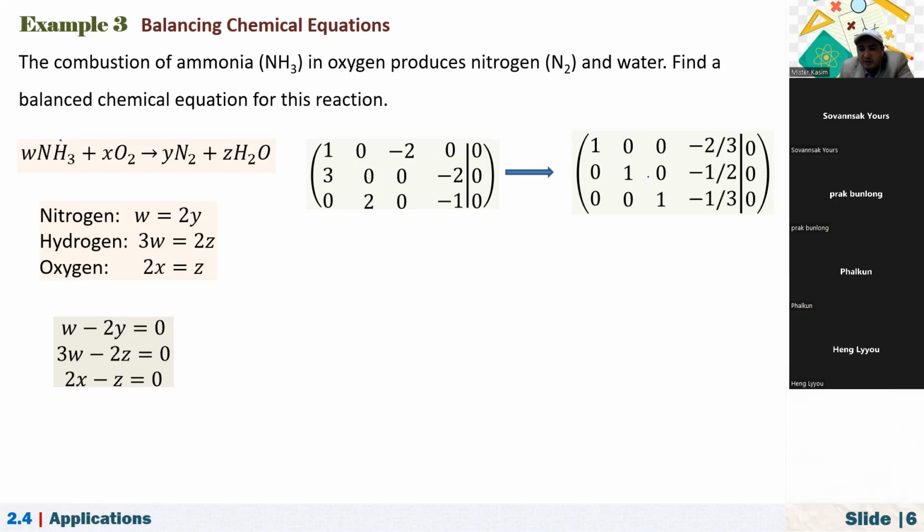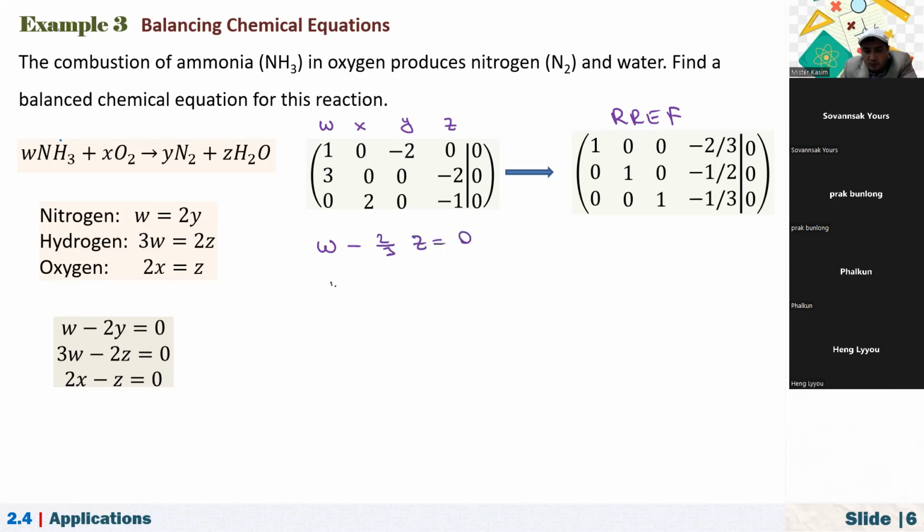So after bringing this into reduced row echelon form, now we need to write the equivalent system. We have how many variables? This one is W, this one is X, this one is Y, and this one is Z. We have 4 variables in alphabetical order. So the first row suggests this equation: W minus 2 over 3 Z equals 0.